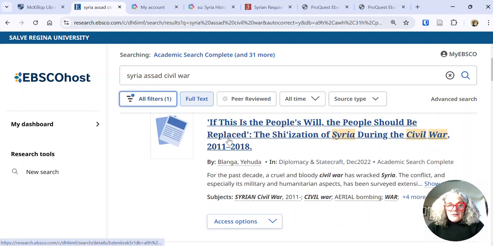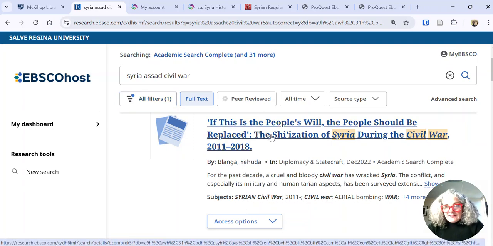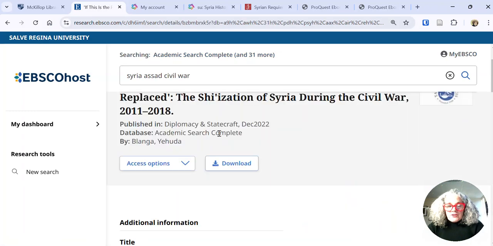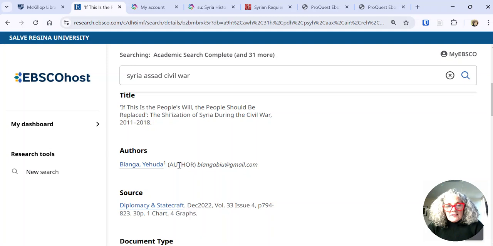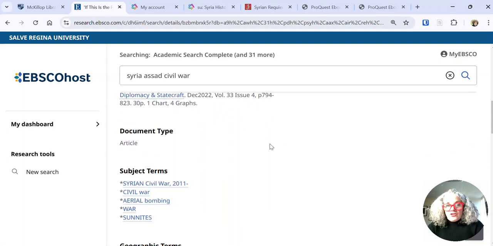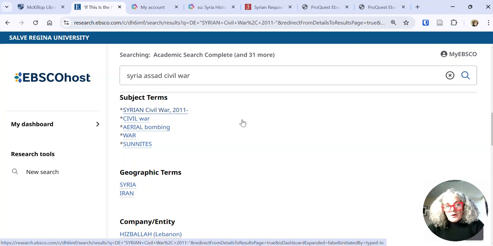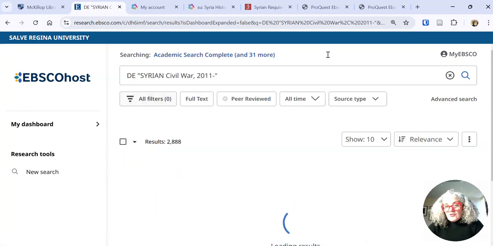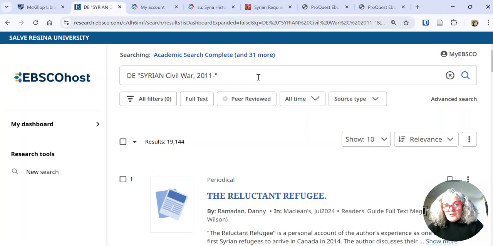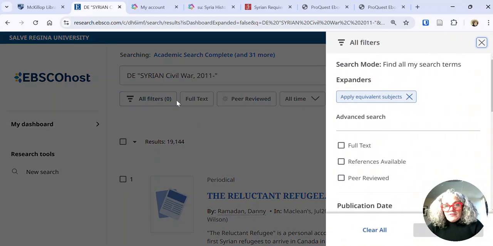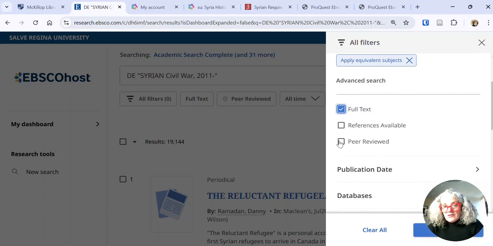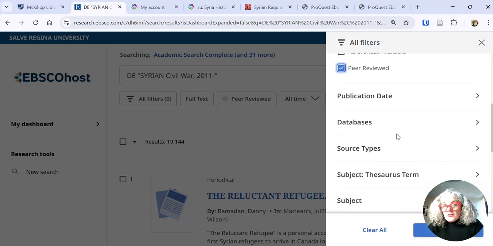And on the right-hand side here, if we click on the title, it will take us into the article record, which allows us to see information about the author, the journal that it appears in, and our subject terms. So you can see here, if we did a search for Syria civil war, if we click on that, it redoes our search and it only shows us results for the civil war. And then after that, we can do our filters again. We can choose that we only want full text. Maybe we only want peer-reviewed articles.